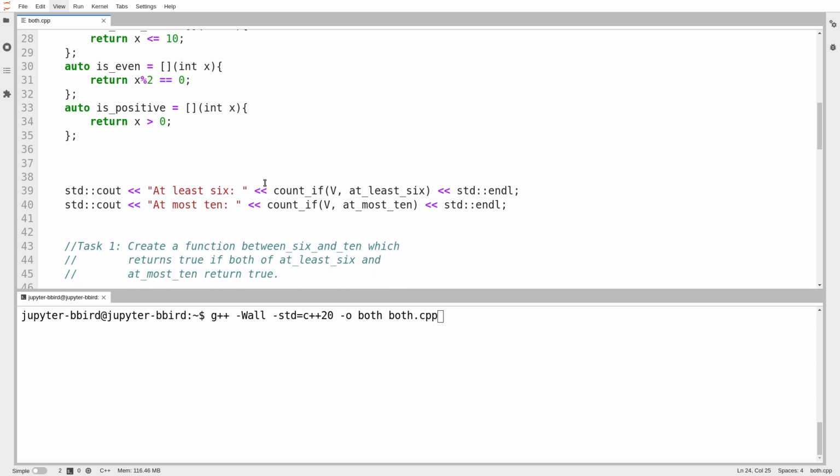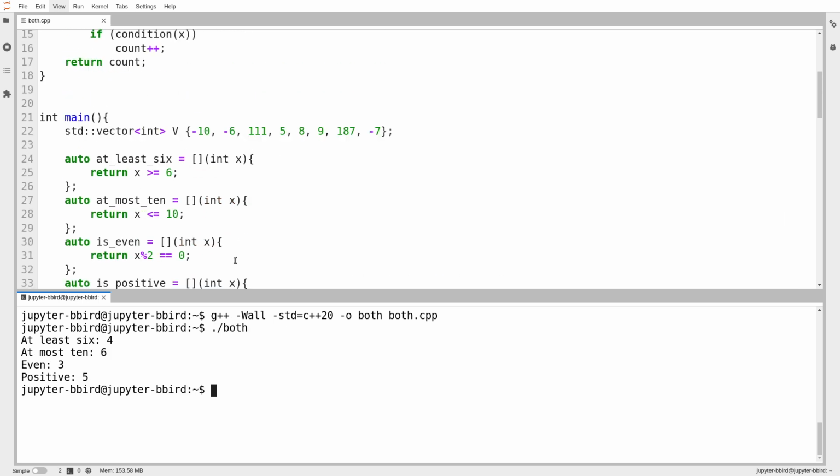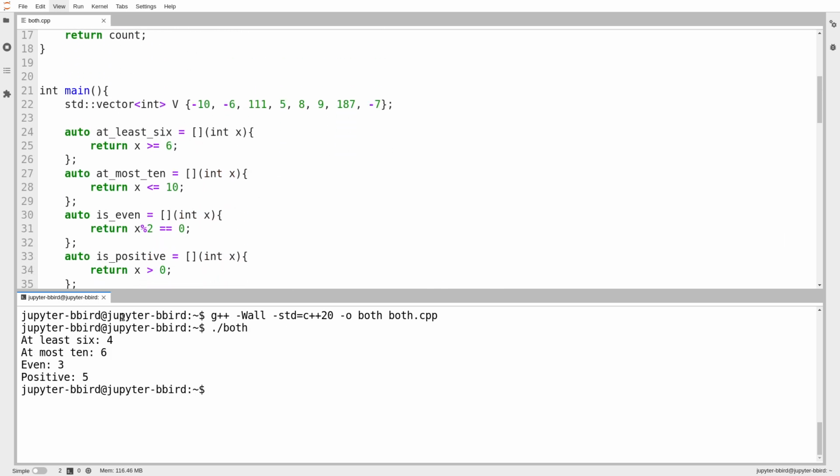First, I'm just going to verify that my countIf function works correctly. We'll try running this. All right, so let's take a look. How many elements are at least 6? There are 4 of them. So this one is at least equal to 6. At least here means including 6. Okay, so there's 1, 2, 3, 4.